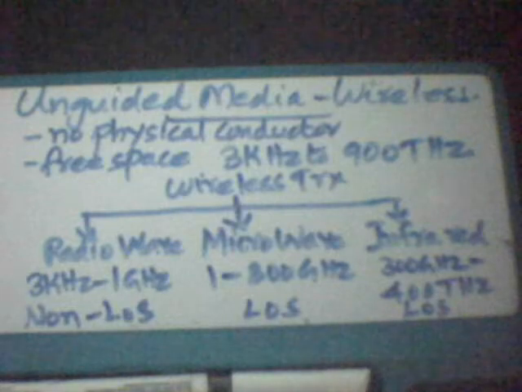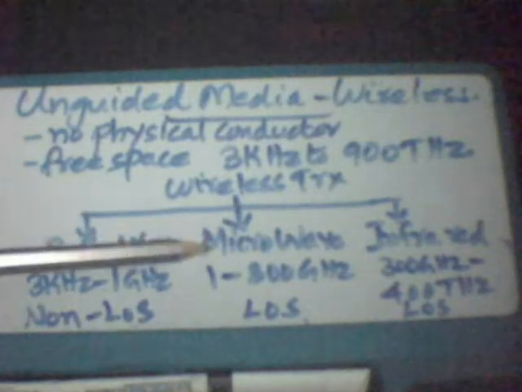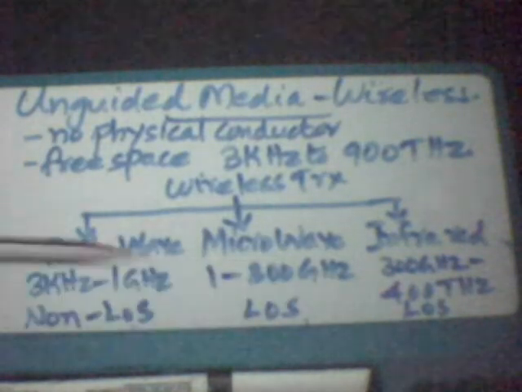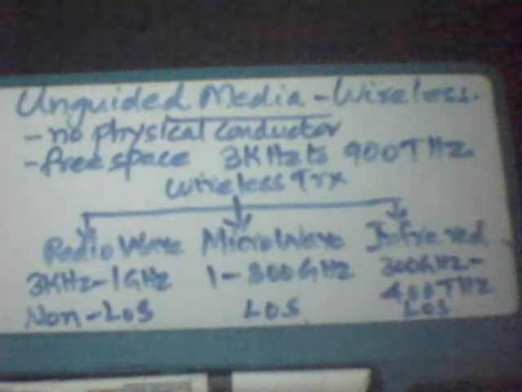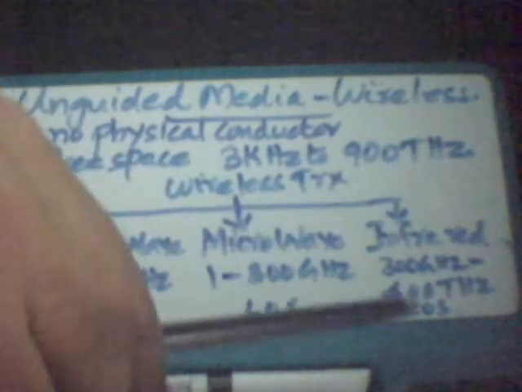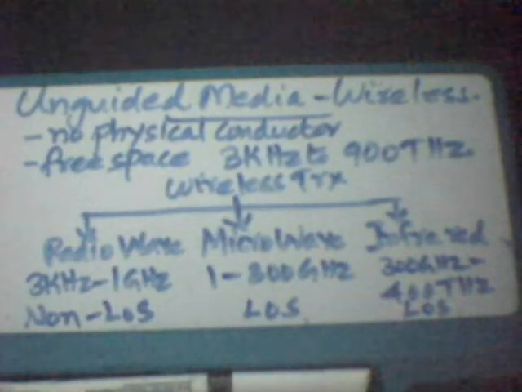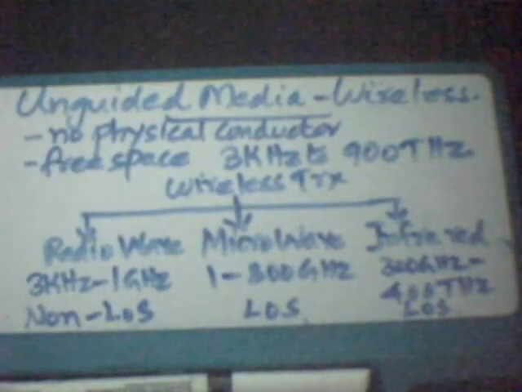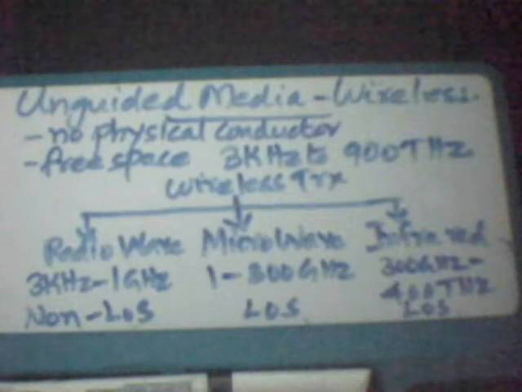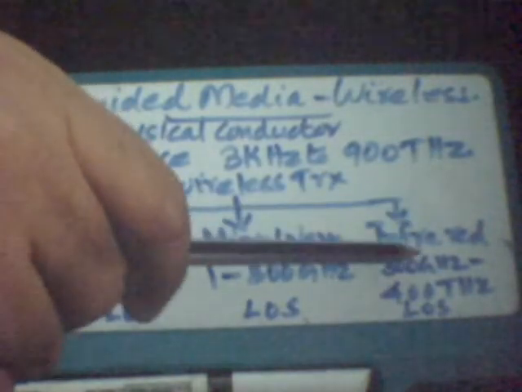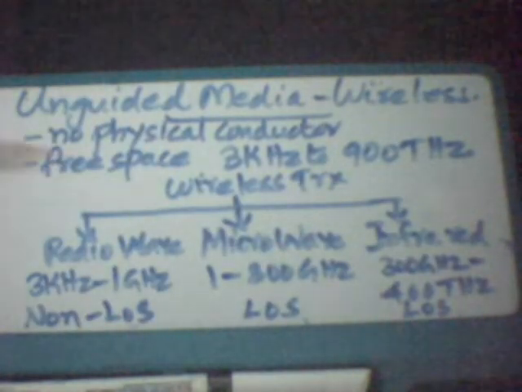transmission. Microwaves range from 1 to 300 GHz, and it is a line of sight propagation method. Infrared also is a line of sight propagation method, and it uses frequencies ranging from 300 kHz to 400 terahertz. So infrared, again, it cannot bend over obstacles.